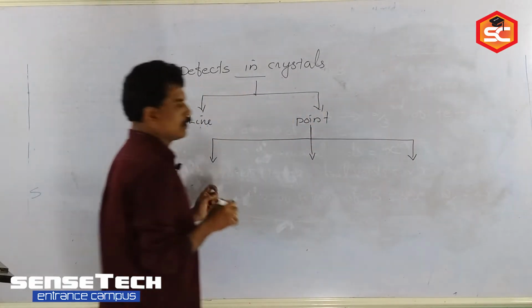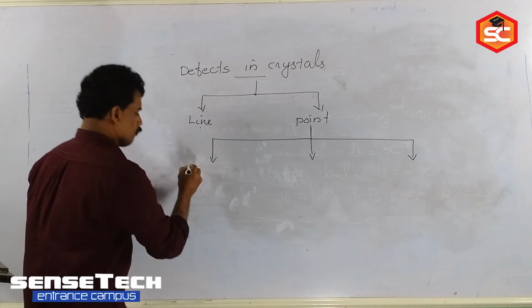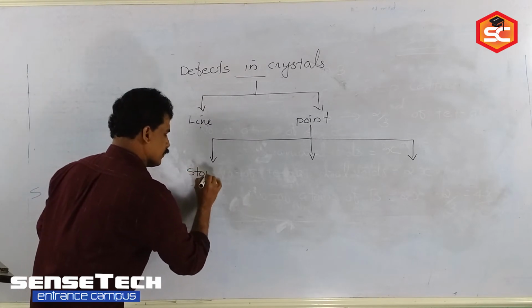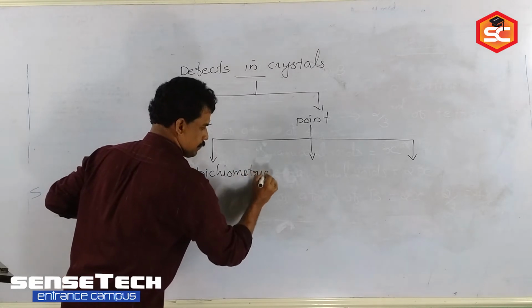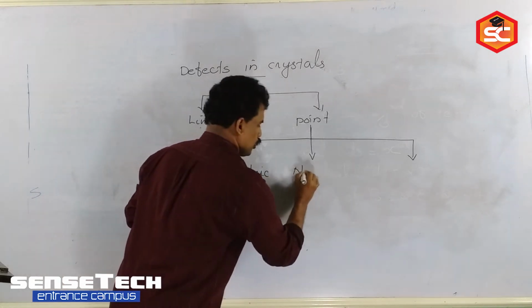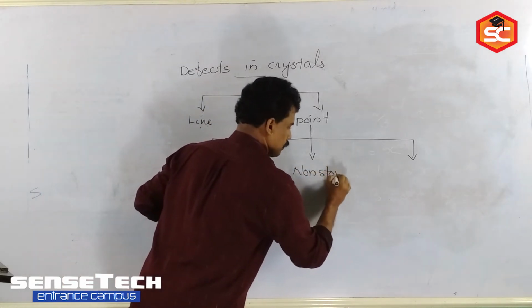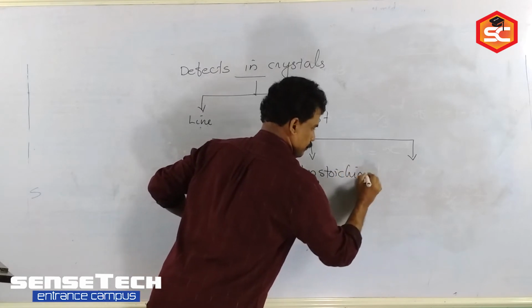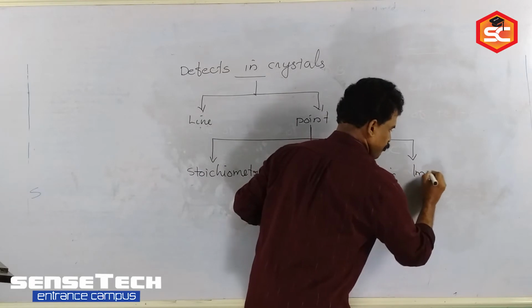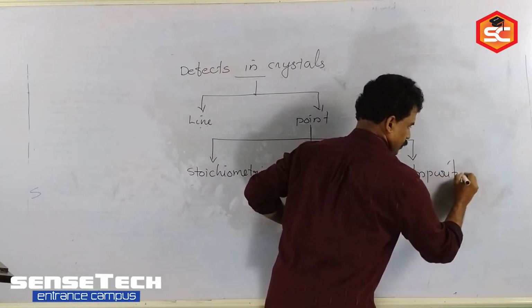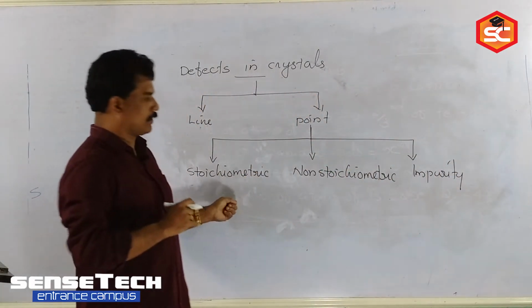One is stoichiometric defect, then non-stoichiometric defect, and finally impurity defect. These are the different types of defects in crystals.